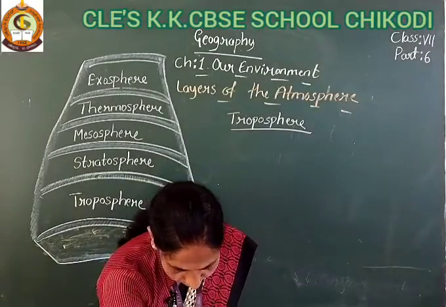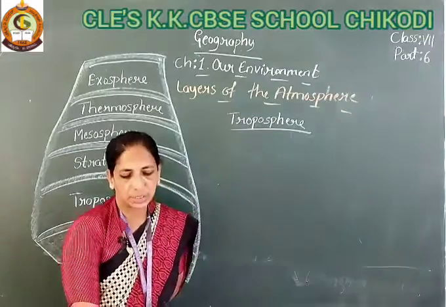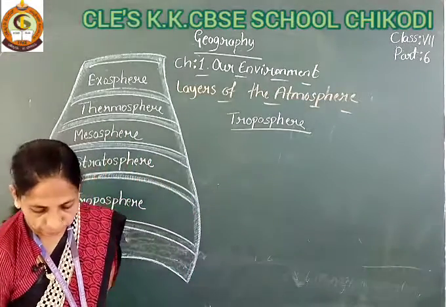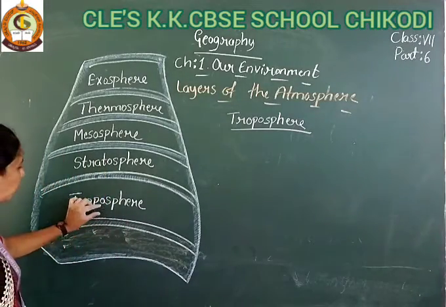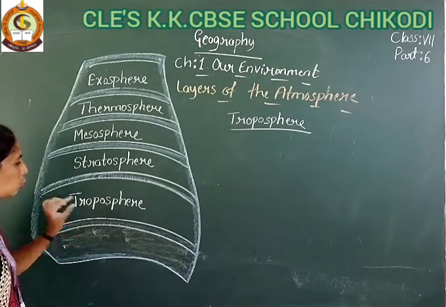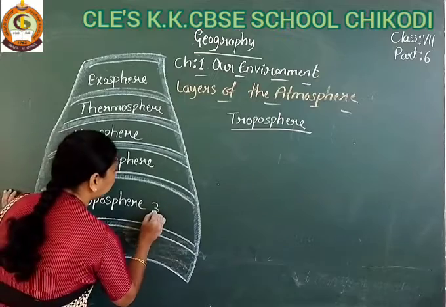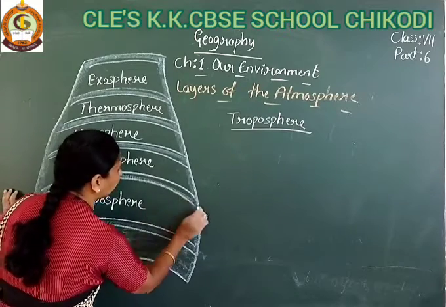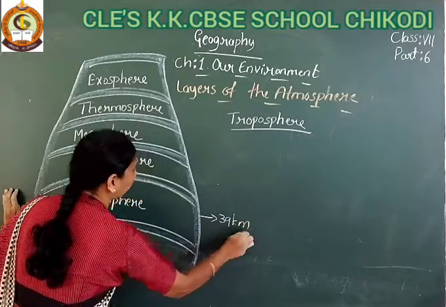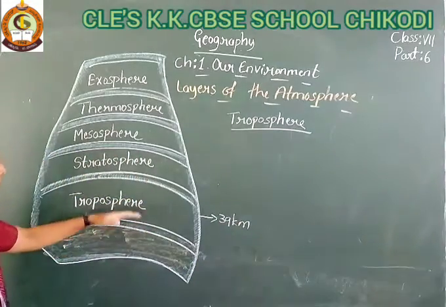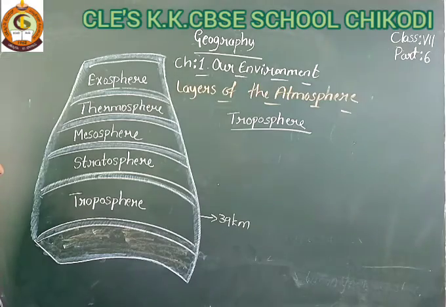This layer is the closest layer to the surface of the Earth, and the troposphere extends about 39 kilometers.